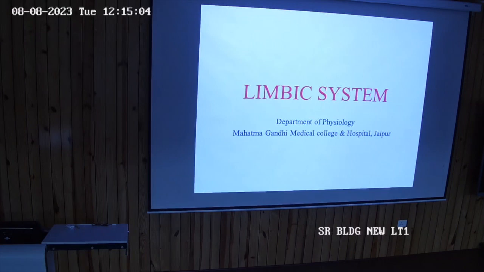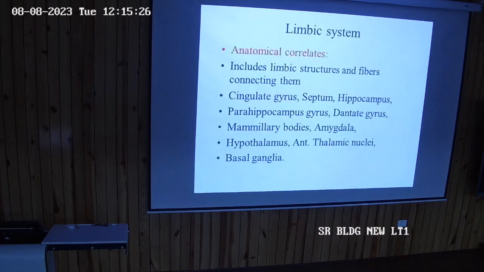First is the functional anatomy of the limbic system. What are the different parts involved? What are the different circuits involved in the limbic system, and what are the different components responsible for their function? Okay, the central row is the limbic system. Some sensory stimulation will come through this. It has a number of subcortical components and border-like structures which are present as the limbic lobe. So everybody is interconnected.